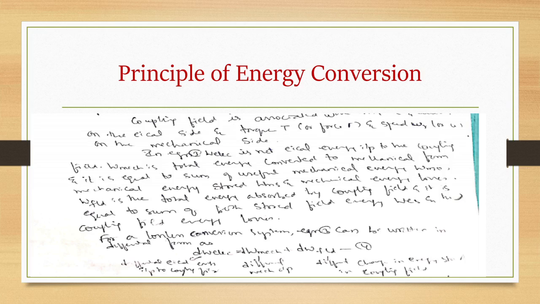Now for a lossless conversion system, we write equation 3: W electrical is equal to W mechanical plus W field. For a lossless system, it can be written in differential form as dW electrical is equal to dW mechanical plus dW field. What is dW electrical? It is the differential electrical energy input to the coupling field, dW mechanical is the differential mechanical output, and dW field is the differential change in energy stored in the coupling field.